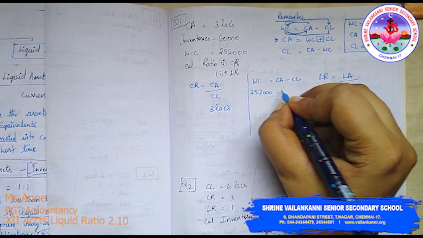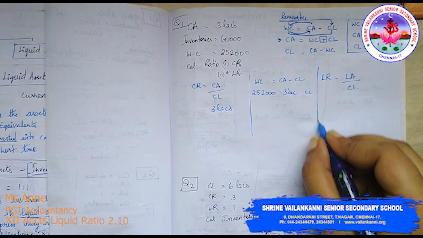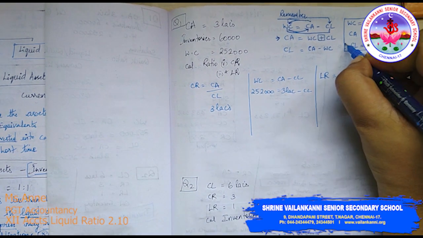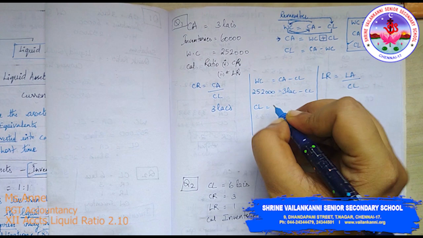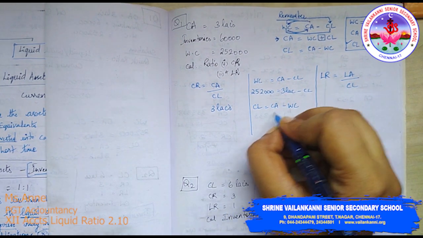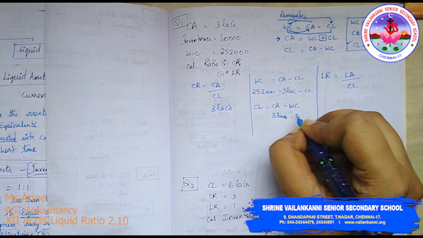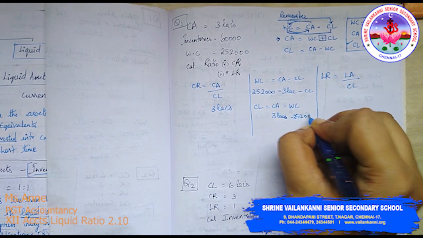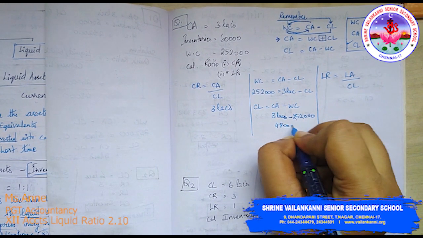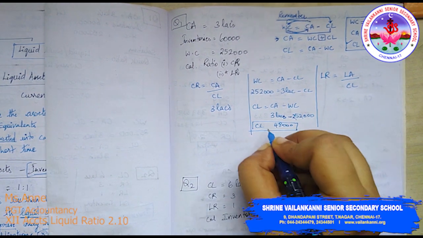Working capital is equal to current asset minus current liability. What is current asset? We have current asset 3 lakhs minus current liability. We do not know what is current liability, but we have the formula to find it. Current liability is equal to current asset minus working capital. Now current asset is 3 lakhs minus 2,52,000, which is nothing but 48,000. We have found current liability.